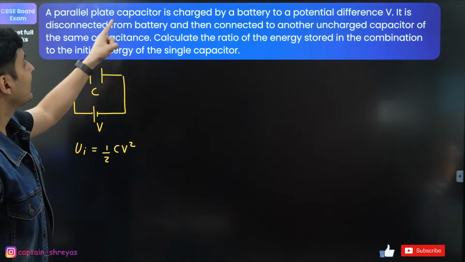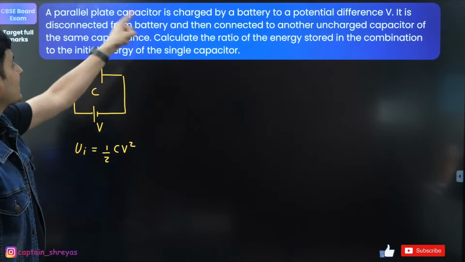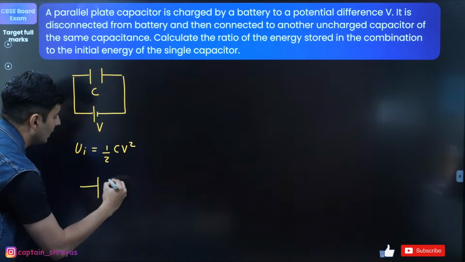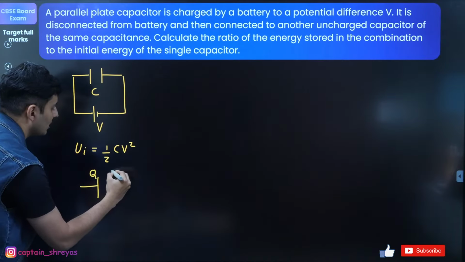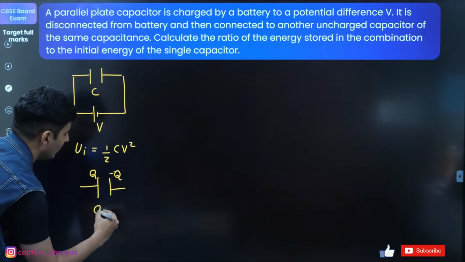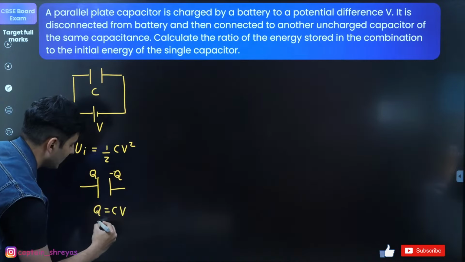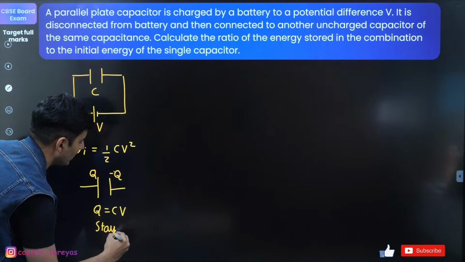Now this is charged by a battery. It is now disconnected from the battery. Interesting. If it is disconnected from the battery, it will still have some charge. The value of the charge will be basically C into V. That charge stays. This charge is still going to stay.